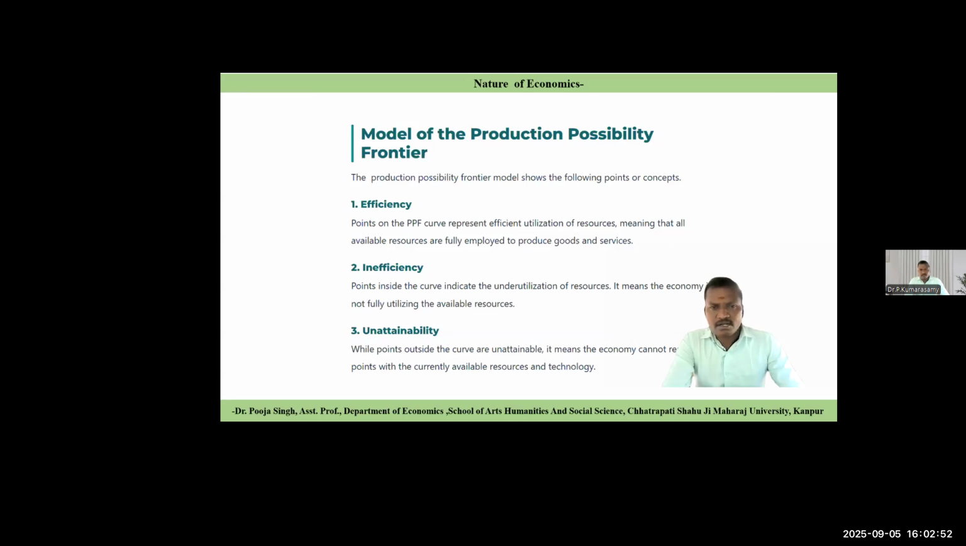The model of production possibility frontier: efficiency. There are 3 points we said: efficiency, inefficiency, and unattainability. Inefficiency, we already discussed, is point C. Efficiency, points A and B. Unattainability, point D. So 4 points we had taken to explain the graph, right? That is given here.